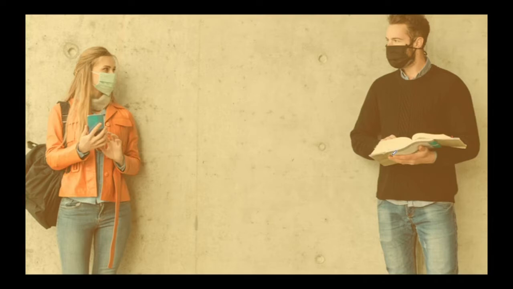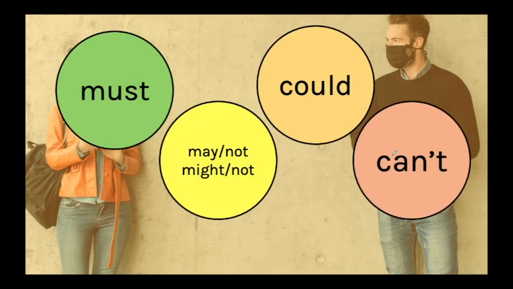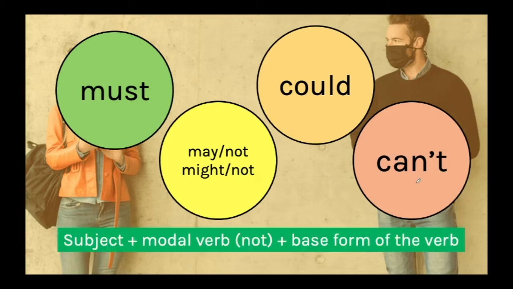And how are we going to do that? What are we going to use to speculate? We're going to use modal verbs depending on the certainty that we have. Sometimes we're going to have more certainty, and so we're going to use must. And sometimes we're not going to have so much certainty, so we're going to use may, may not, might, might not, could, and sometimes we're going to have just a little bit of certainty, and in that case, we're going to use can.